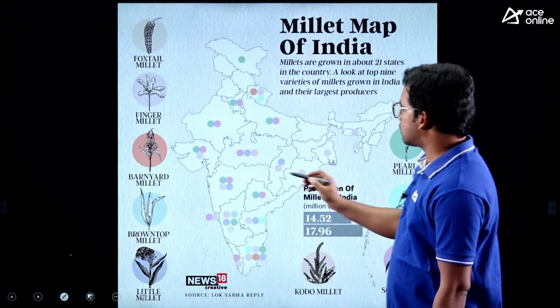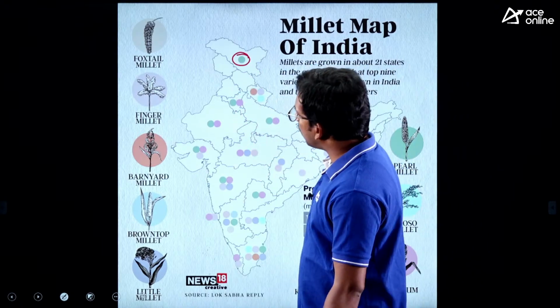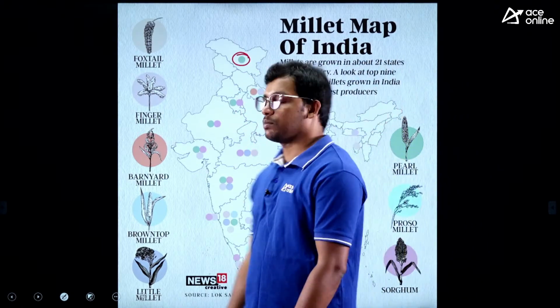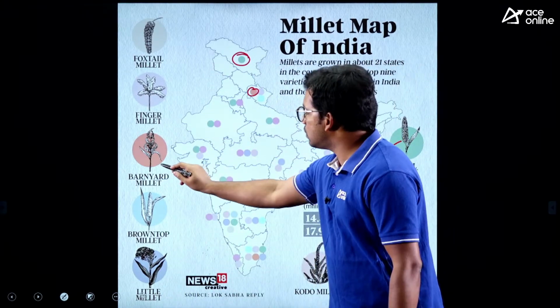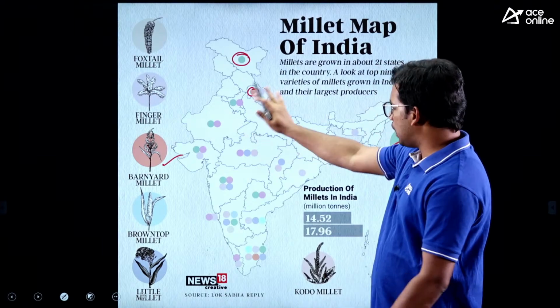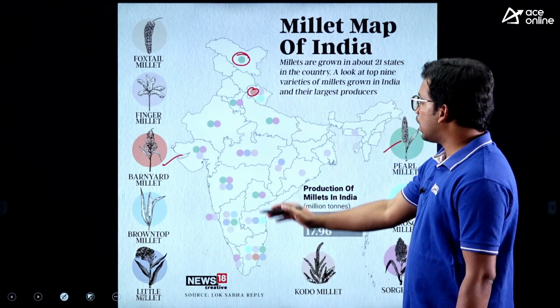So these colors, green means what? Green here means pearl millet, right? And then orange here means barnyard millet. This is just to help you understand which area is growing which crop.